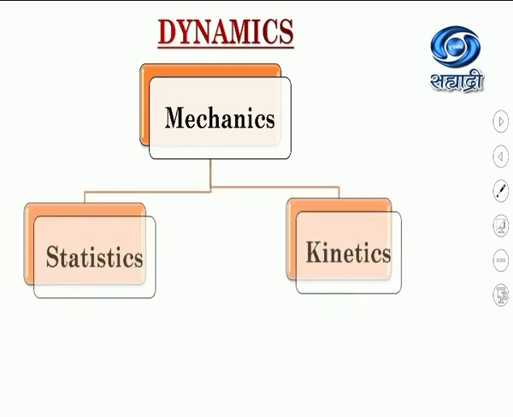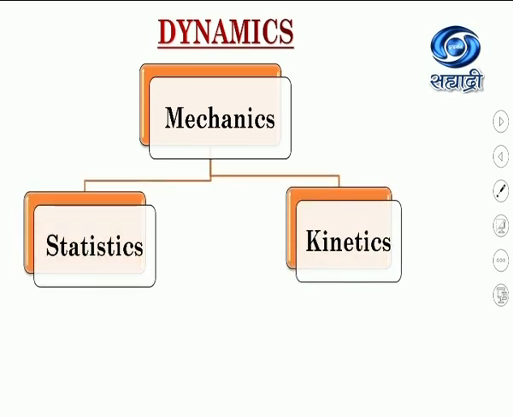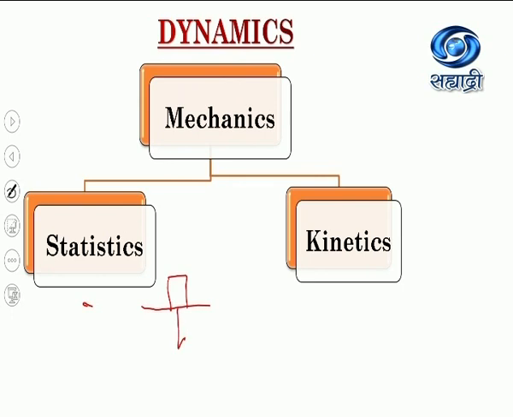Again, this mechanics is classified into two branches, statics and kinetics. Now, what is statics? Statics is nothing but the study of the object when it is at rest or when it is in equilibrium. Now, here you know when the object is placed on a horizontal surface, there are two forces acting on the object.